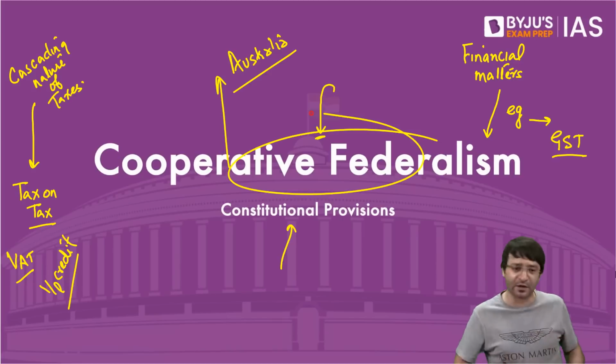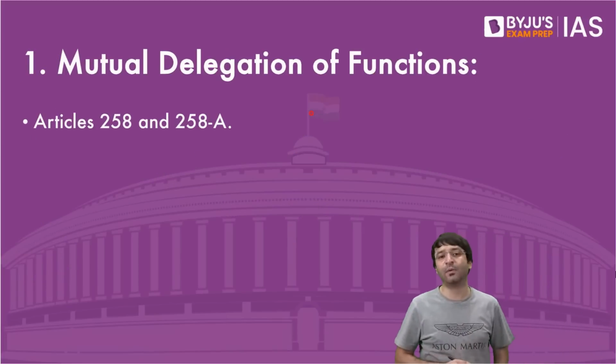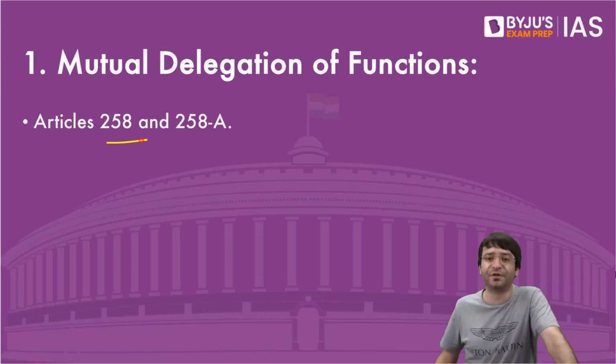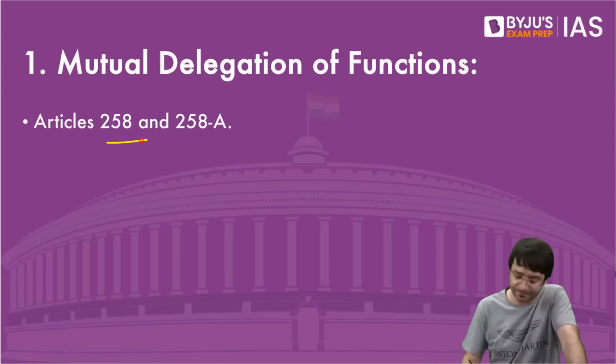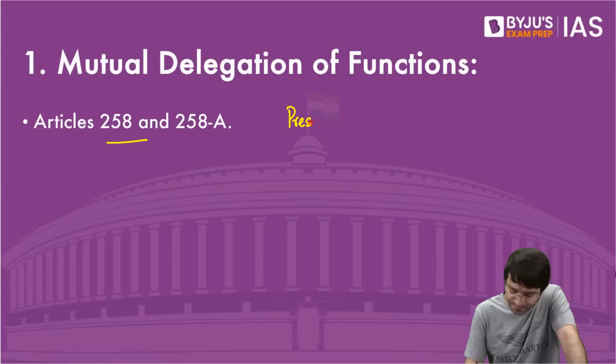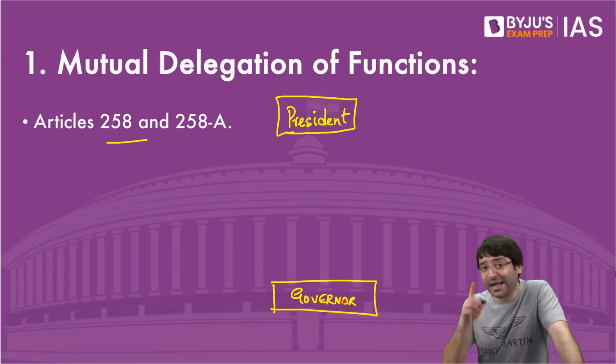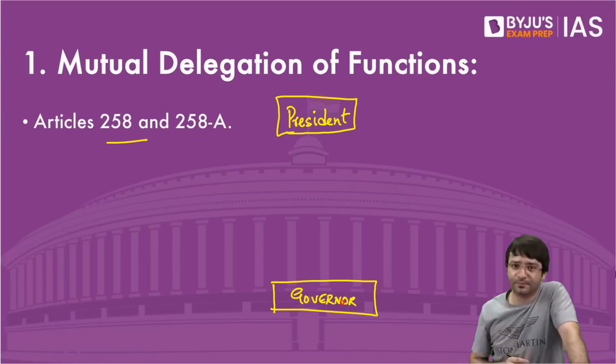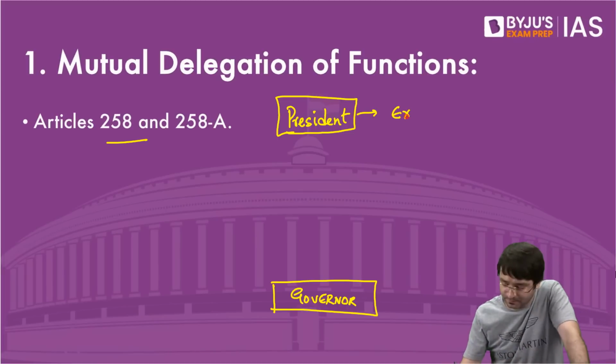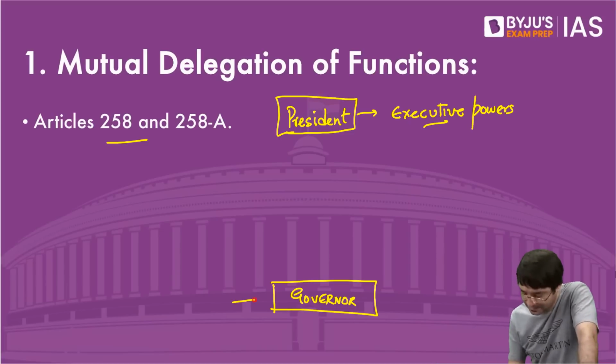What is that? Cooperative federalism. What are these constitutional provisions? Number one, Article 258, mutual delegation of powers. What is this mutual delegation of powers? Here is president. And here is governor. All the executive powers of the union are with president. All the executive powers of the state are with governor.